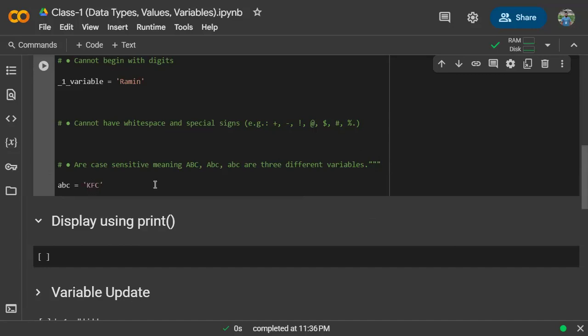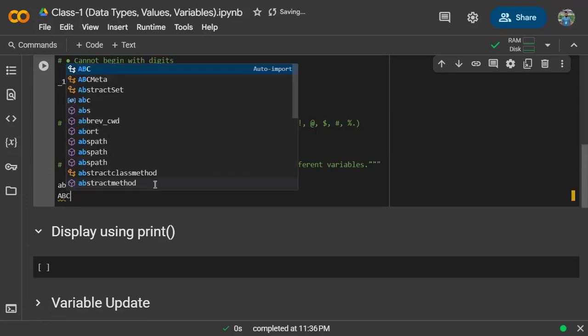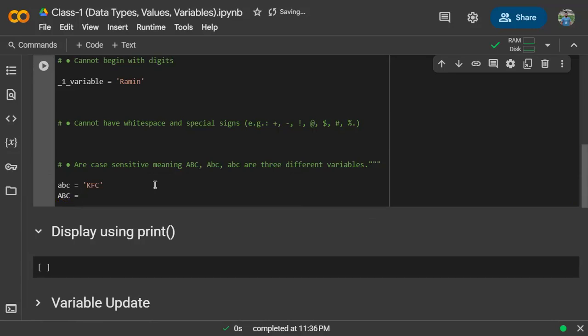Now, I have named another ABC equal to BFC. Now tell me, this ABC and this ABC, are they case sensitive or not? I don't think they are the same. Yeah, they are not the same.